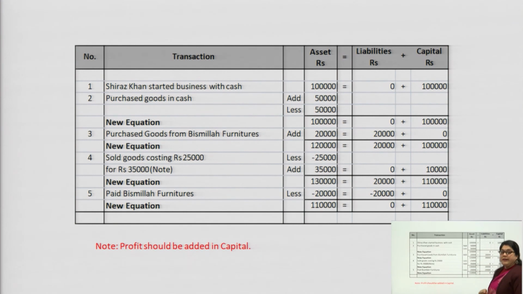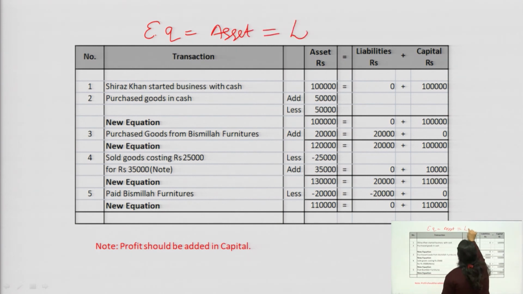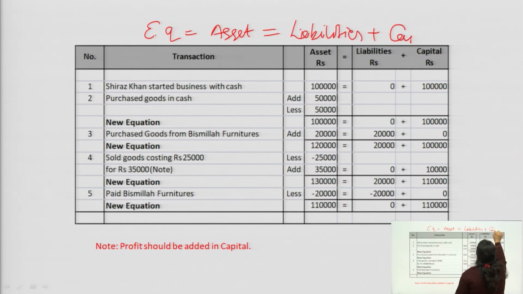It can be represented in this form. It is your accounting equation. When attempting the question, you can write that your accounting equation is: asset equals liability plus capital.